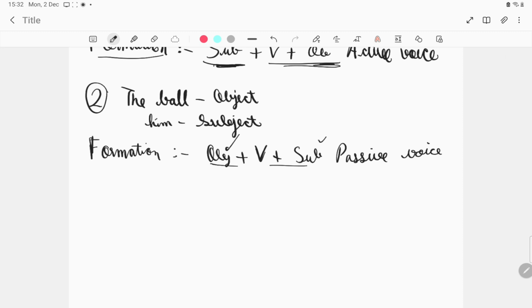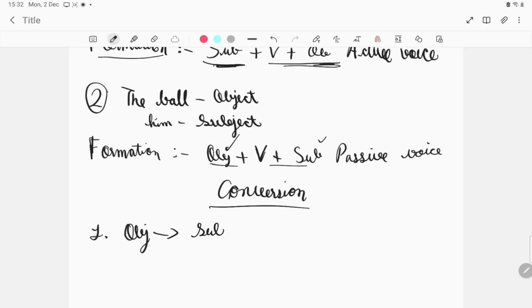So now let us learn about the conversion of sentences. What things are to be kept in mind when we change the sentence from active to passive voice? So let us note down those rules of conversion. We know that the object transforms into the subject. Okay, this is the first and foremost rule. Now, the verb, it depends.